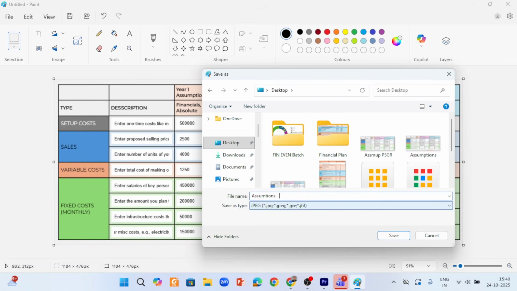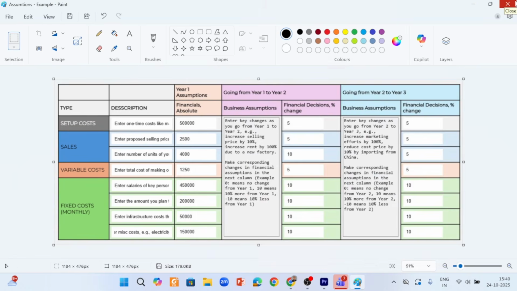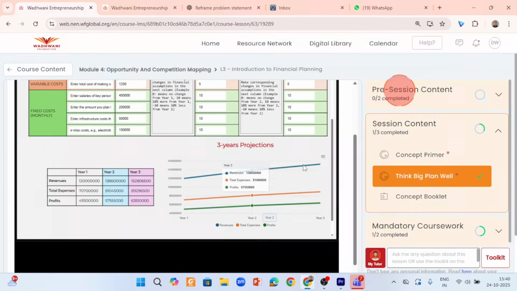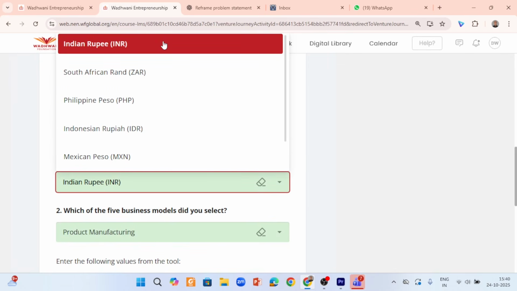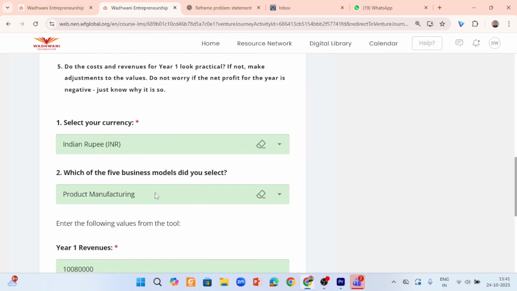Once this is saved, just close this, keep this window open. As I had mentioned, open one more tab parallelly, because when you enter the values it will be easy. So I would highly suggest opening one more tab of Padwani Foundation, go to Venture Equity 4.4. Now here in Venture Equity 4.4, go and do this activity, right? Enter your currency, business model, then enter the following values from the tool.